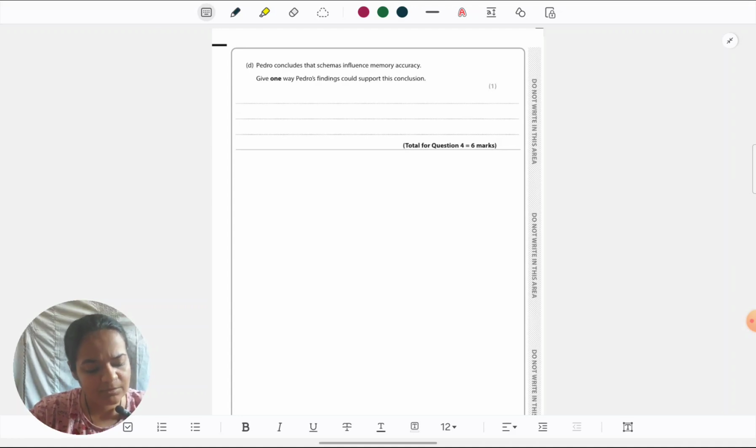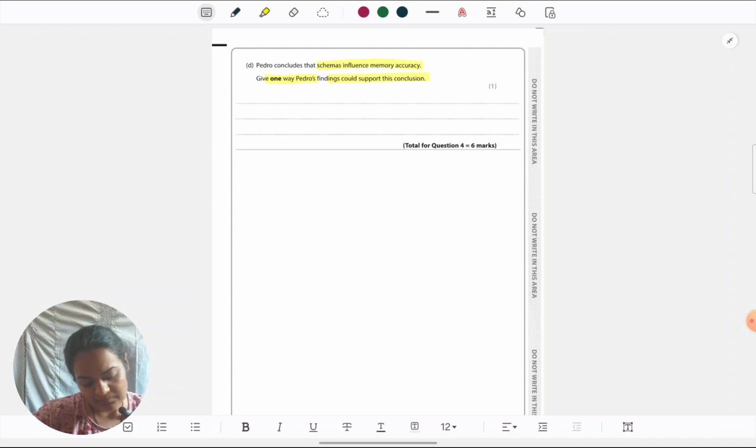Next is: Pedro concludes that schemas influence memory accuracy. Give one way Pedro's findings could support this conclusion. This time it's a finding question, not a conclusion. So this time they've given you the conclusion, they want you to give the findings. It's going reverse from that previous question. Here, make sure to include quantitative data.